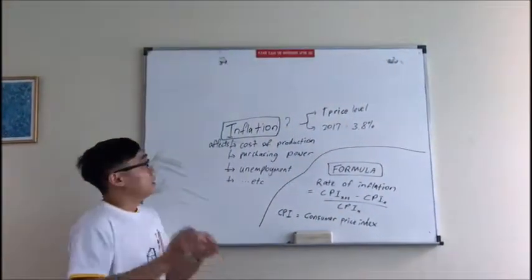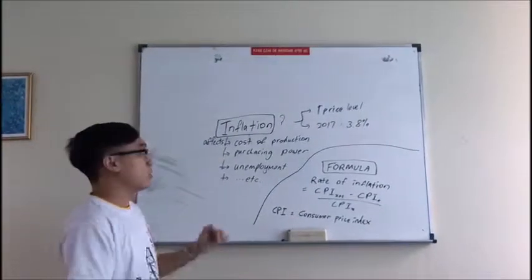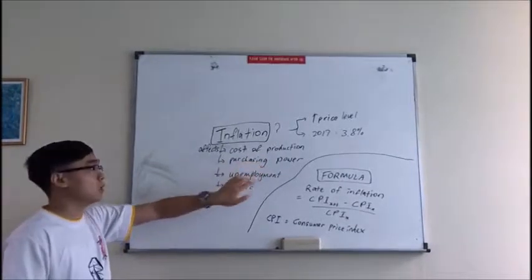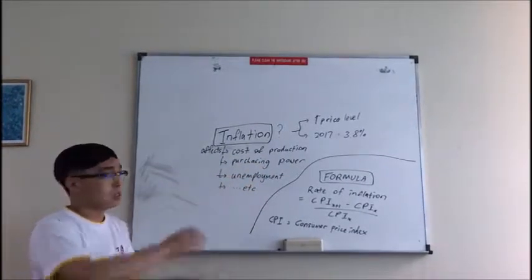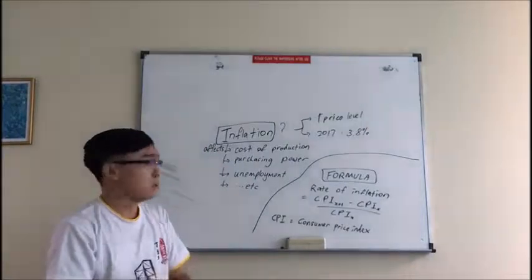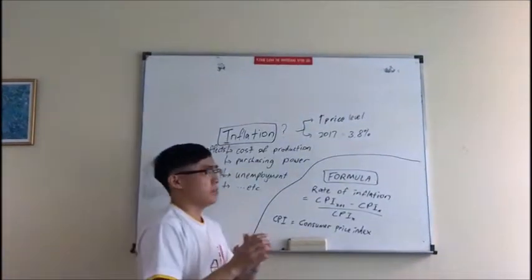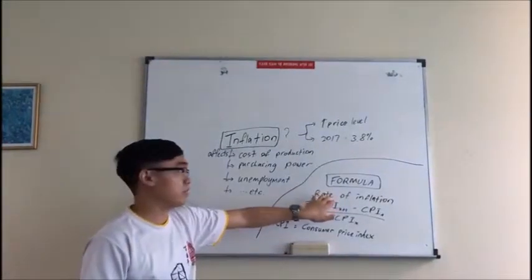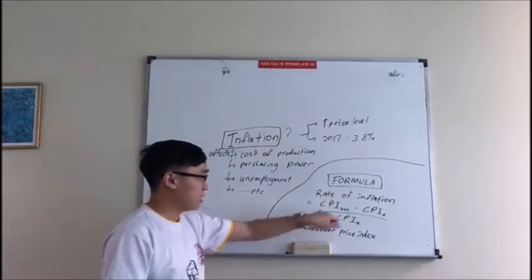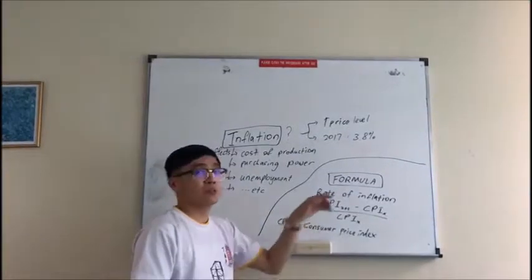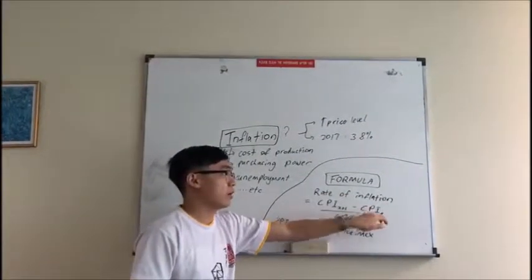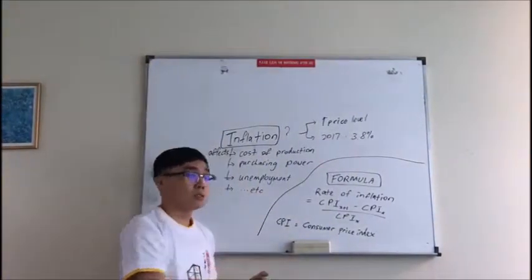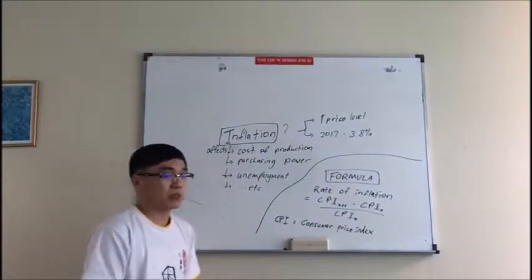And inflation will cause some effects on the cost of production, purchasing power, and unemployment rate. All these will be interlinked. Then we have some formulas to calculate the rate of inflation. We take the CPI of this particular year, minus off the CPI of the previous year, then divide by the CPI of the previous year. So what is CPI? CPI is Consumer Price Index.